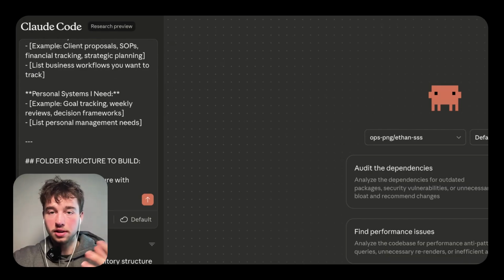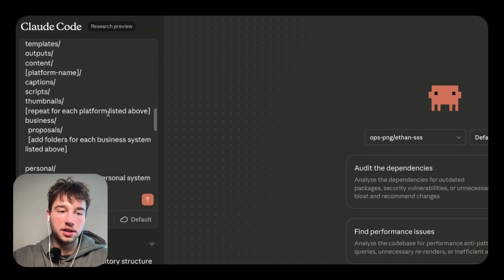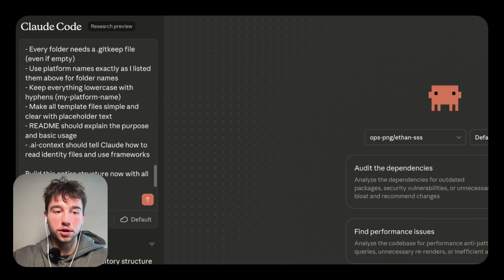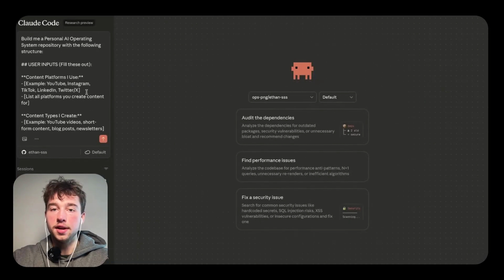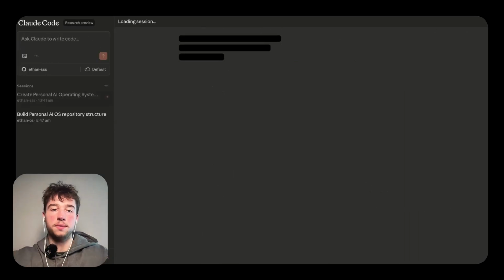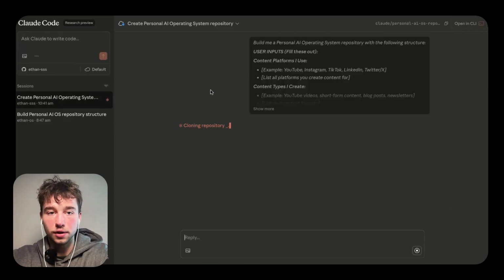And then you can obviously elaborate on this depending on what structure you need. And then it's going to be able to fill the exact folder structure for you and create the exact files that you need to in GitHub. So I'm gonna rip this right now. We're just gonna start it with the basic prompt and get right into it. So it's gonna generate that here for us now.